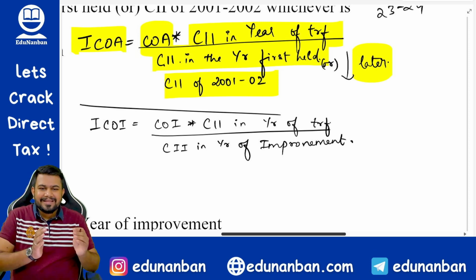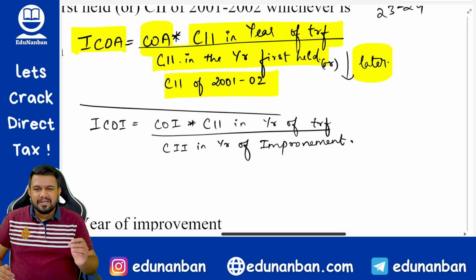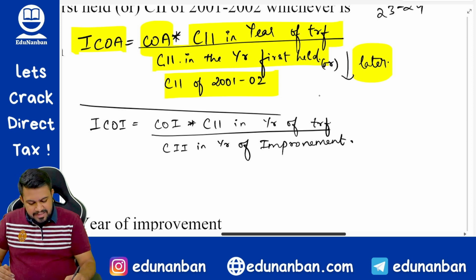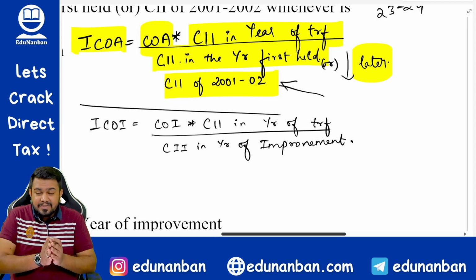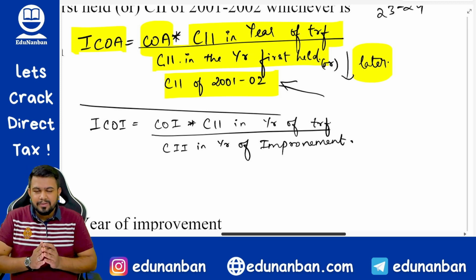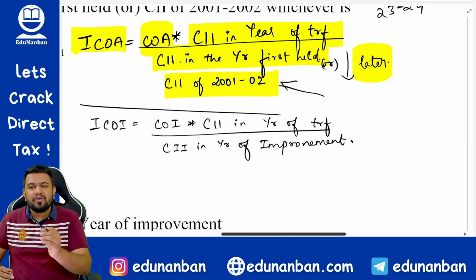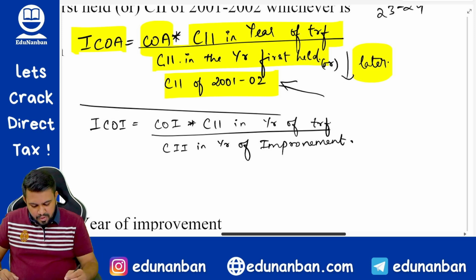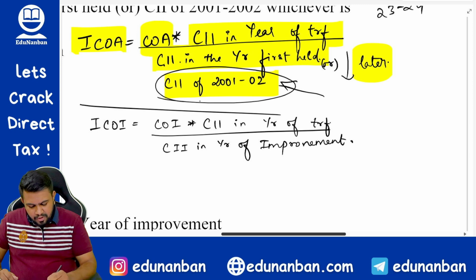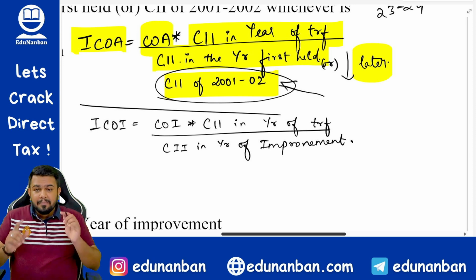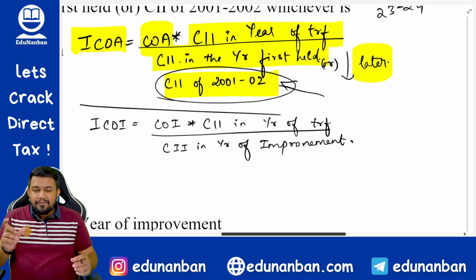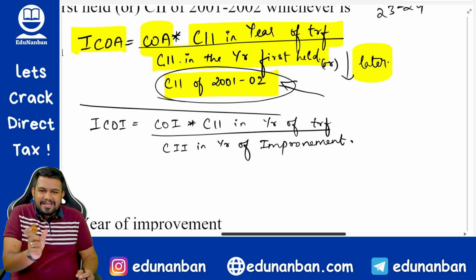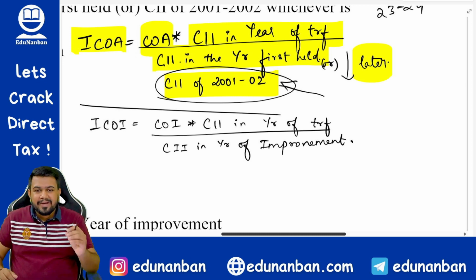Sir, why are we doing this step, 2001-2002, whichever is later? Because the indexation starts from 2001-2002. So if the asset is purchased before 2001-2002, that is, before 1/4/2001, in such case you have to take the cost inflation index of 2001-2002 only. But since you are taking the cost inflation index of 2001-2002, you have to also take the purchase price as on 2001-2002. That is why the Income Tax Act is also giving the assessee a benefit.